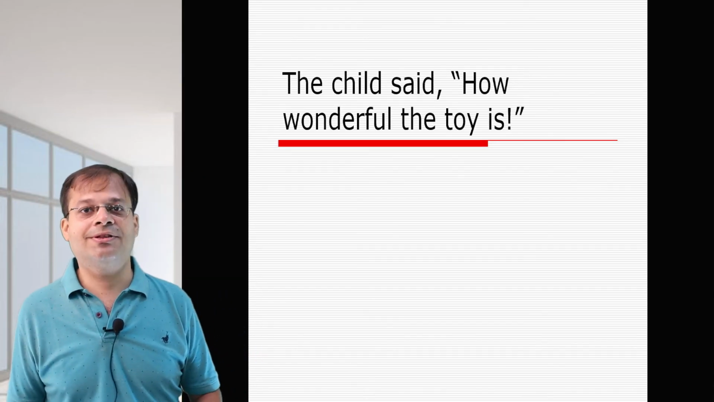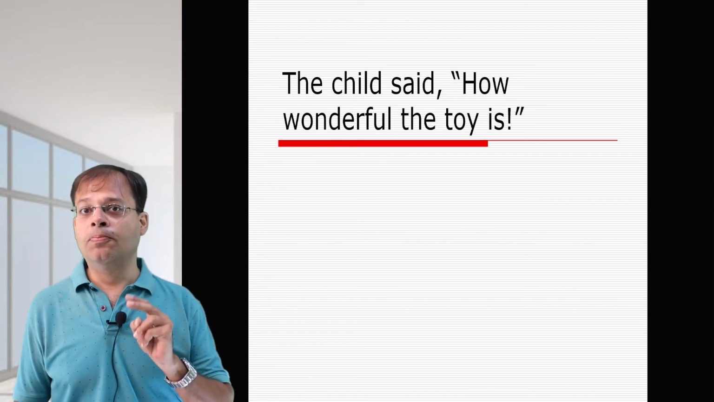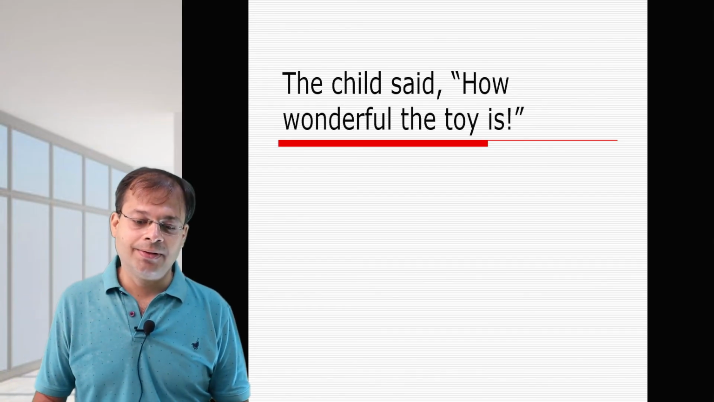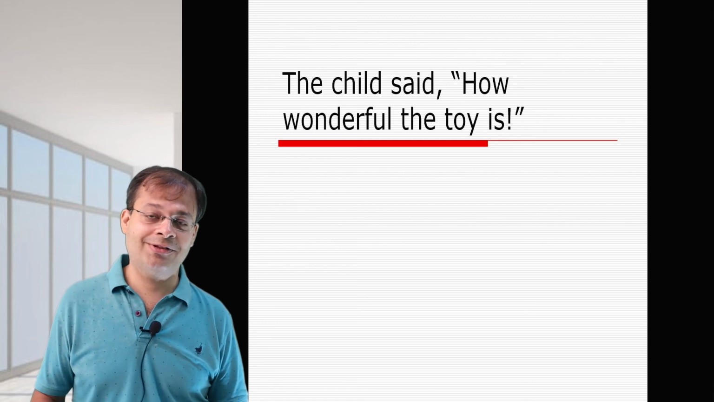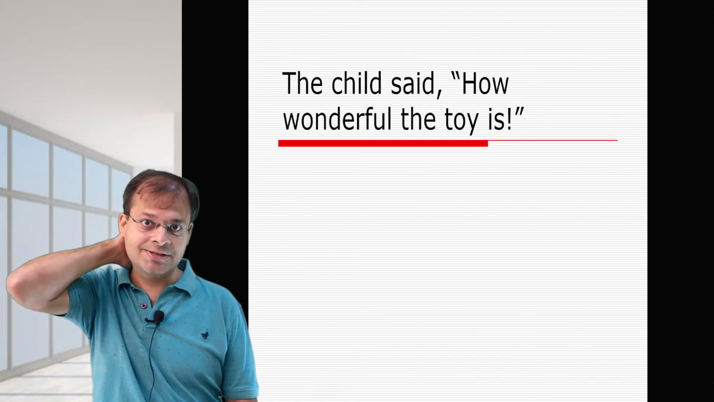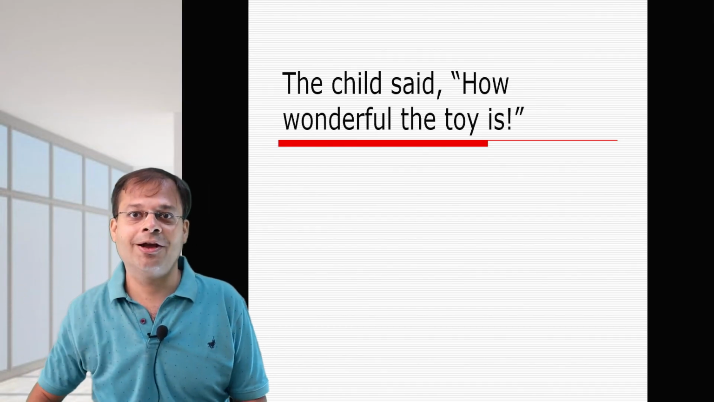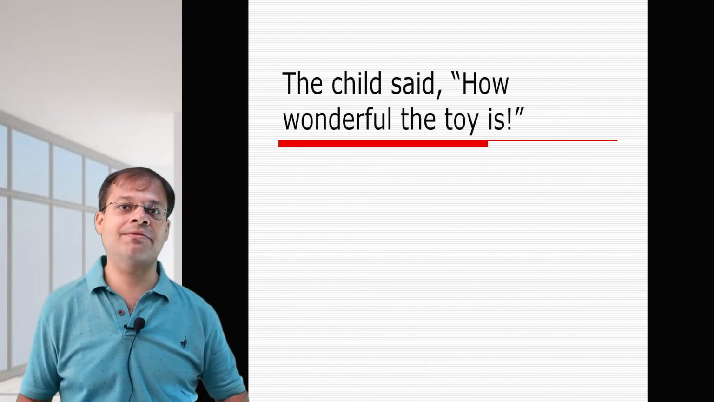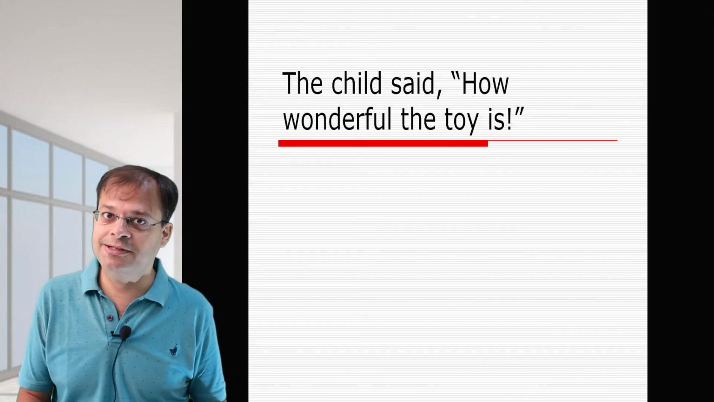The last thing, that is exclamatory. Now we are left with two sentences here, both exclamatory sentences. The last thing that we are going to look into, the child said, how wonderful the toy is. There's a trick here. Usually, when an interrogative sentence starts with how, we change interrogative sentence into indirect speech and we start with how. But that is not the case here, because this is an exclamatory sentence.